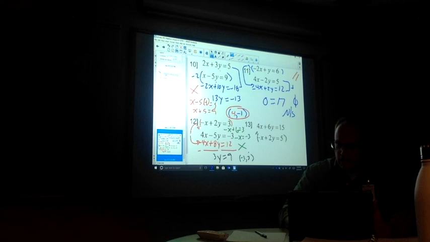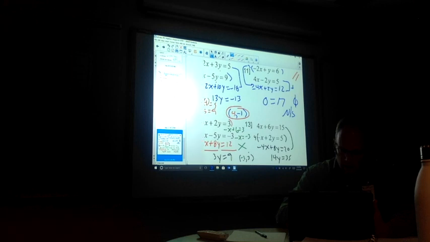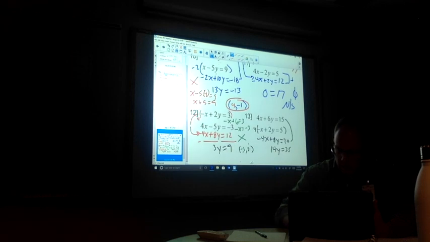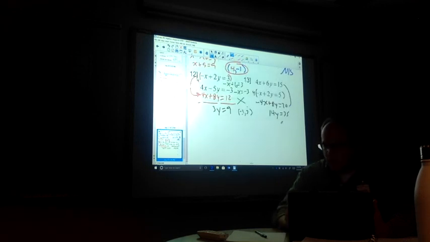Let's get rid of the x's. I'm going to multiply this whole thing by 4. So I have -4x, because it was already negative, plus 8y is equal to 20. And if I add these two equations together, the x's are gone. Oh, this isn't going to work out. So I get 14y is equal to 35. Yuck. And so I'm going to get my y value on here. I'm going to extend my page a little bit. My y value here is going to be 35 over 14. Oh my goodness.